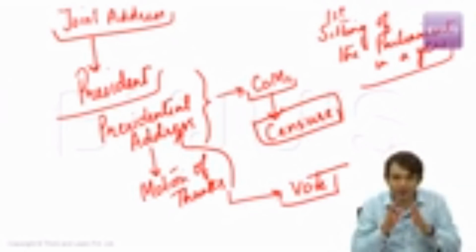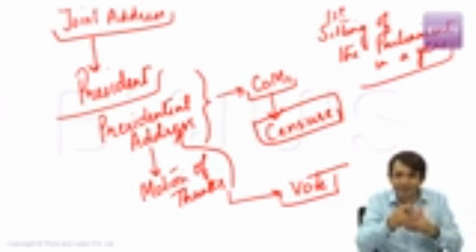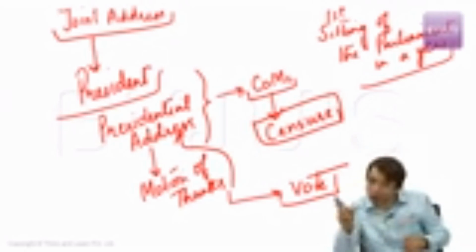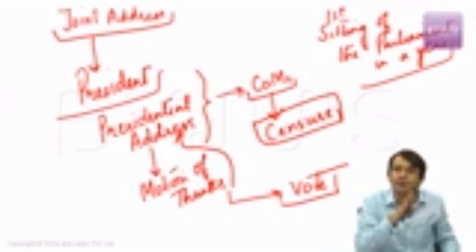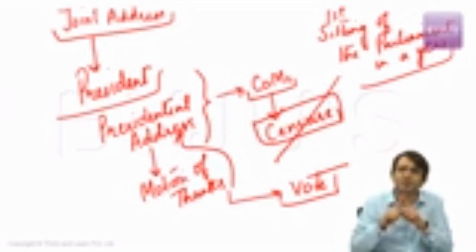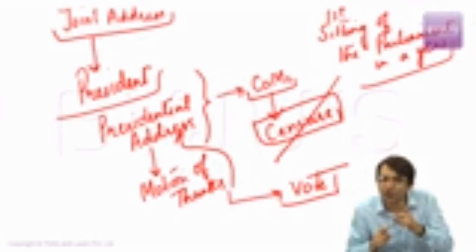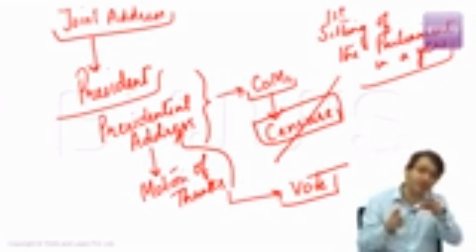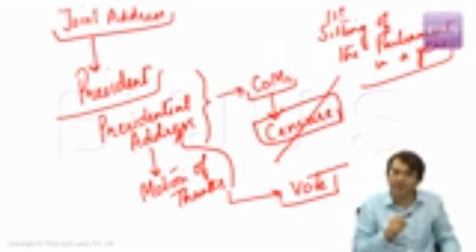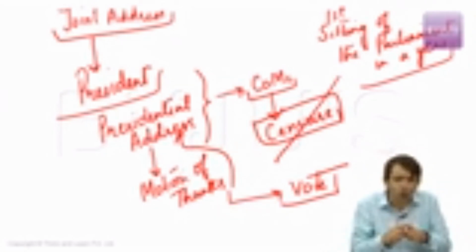That means what are we talking about? Session of Indian Parliament, presidential address. Followed by the presidential address, we have motion of thanks. And motion of thanks is followed by the vote in both Lok Sabha as well as Rajya Sabha. If this motion of thanks on the presidential address is defeated in Lok Sabha, it involves censure of the House. When it involves censure of the House, that means the Council of Ministers, the government cannot take any policy decision. It involves absolute censure of Council of Ministers. That means prima facie, the government has lost majority in Lok Sabha. Then immediately the government will have to seek vote of confidence in Lok Sabha. If that vote of confidence is won by the government of India, is won by the party in power, ultimately the government survives. If this vote of confidence is lost in Lok Sabha, is defeated in Lok Sabha, ultimately the government will have no other option but to resign.